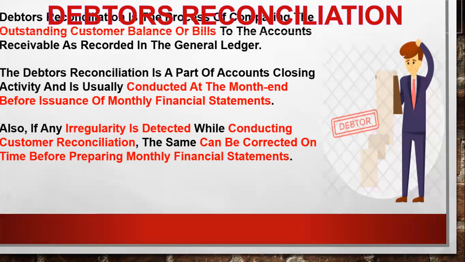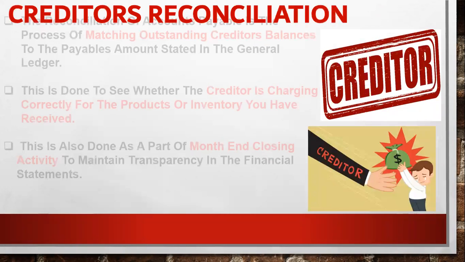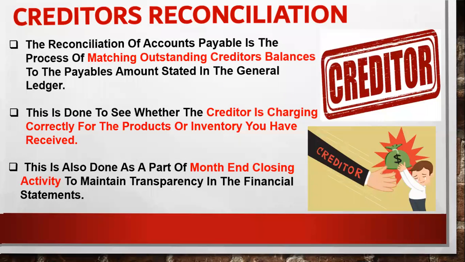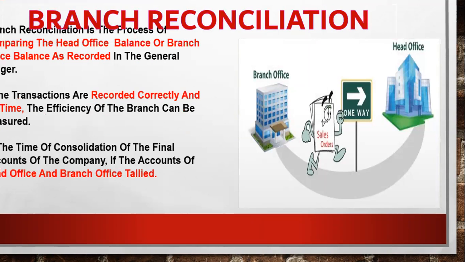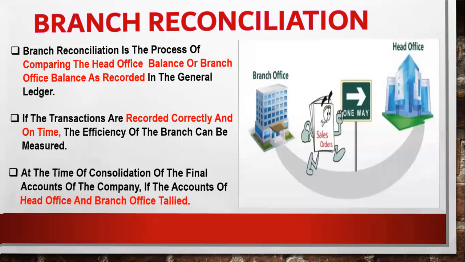Okay. First we have seen the debtor reconciliation, then creditor reconciliation. Why do you have to do this? So you will come to know if there is a mismatch in the amount, and you can follow up on the transaction. The same issue can arise between the branch and head office also. Okay.